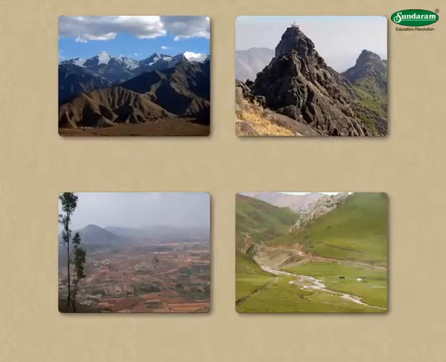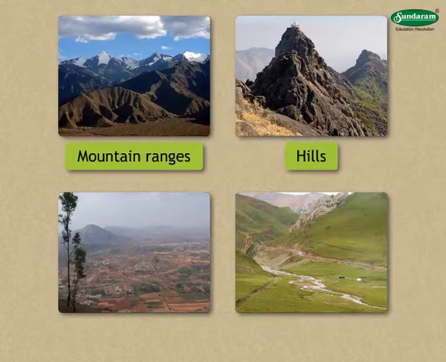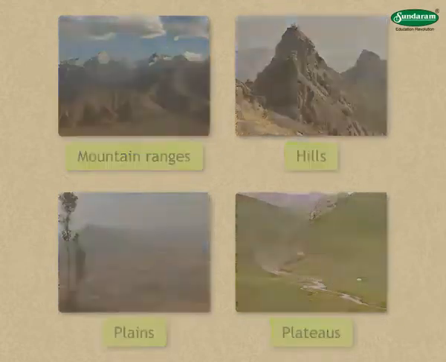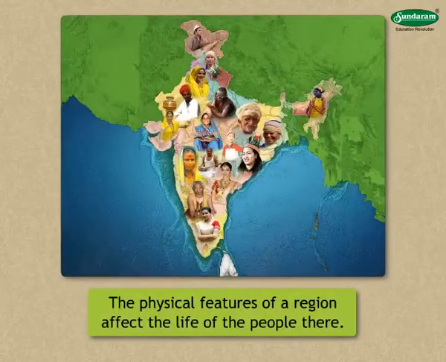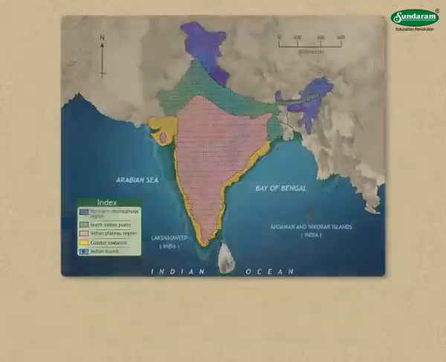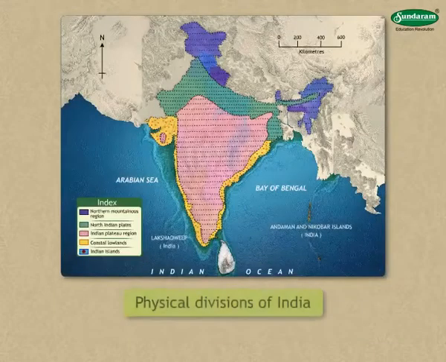You have already studied different landforms such as mountain ranges, hills, plateaus, plains. The physical features of a region affect the life of the people there. That is why we have to study them. Now, let us study about physical divisions of India.